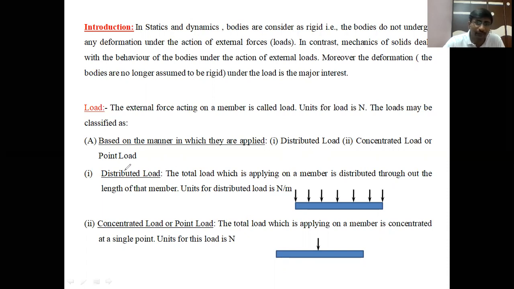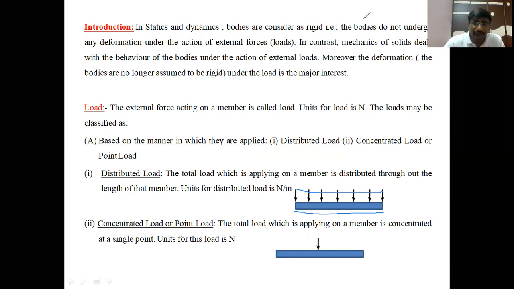The second one is concentrated load or point load. What is meant by distributed load? As the name itself indicates, the total load applied on a member is distributed throughout the length of that member. In the diagram, there is a beam with a number of external forces acting at different points on it. These forces are distributed throughout the length of the member. Such forces are called distributed load.